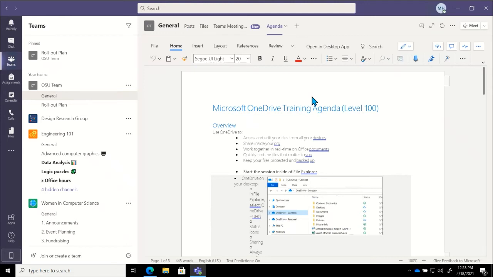So again, these are meant to be dynamic. If there are things you're using quite a bit, it's great to add them as tabs.